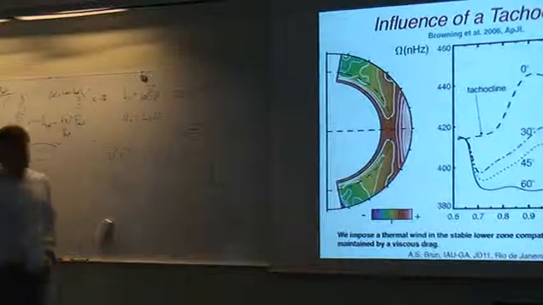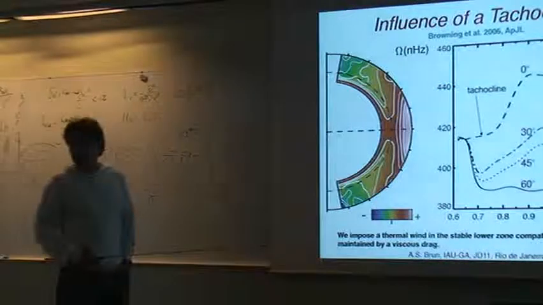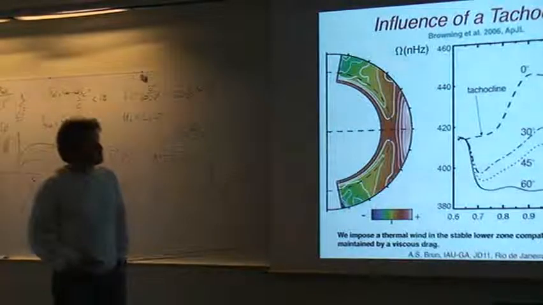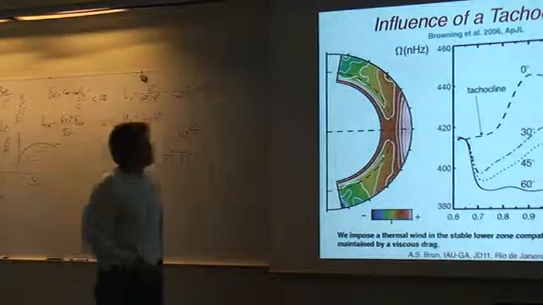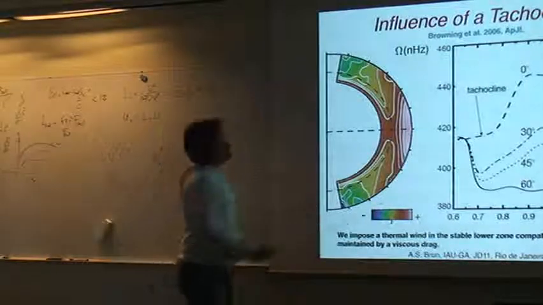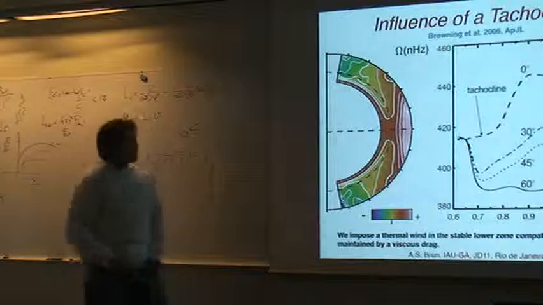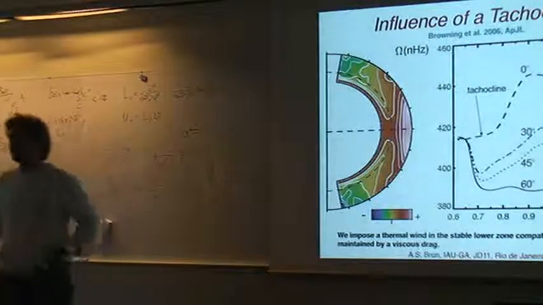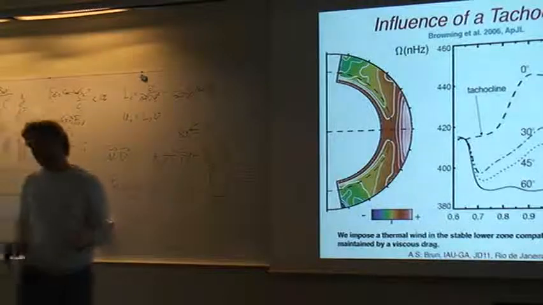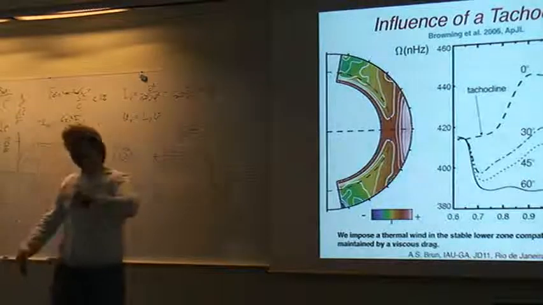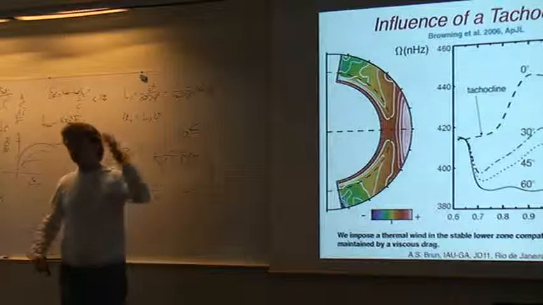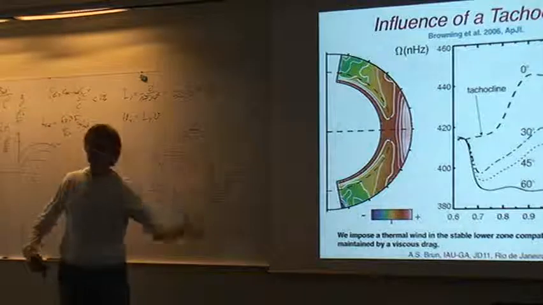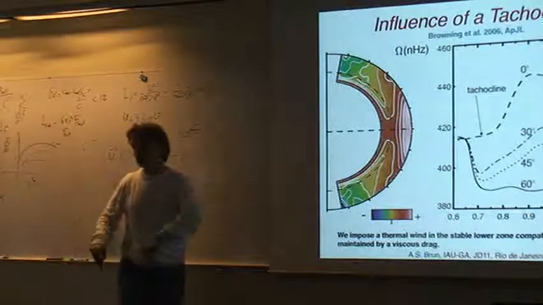We have done new features too. This is a new feature that you push, a constant differential rotation inside the convection zone. I'm not in a situation where I can discuss the detail of this model, because the detail changes a little bit with parameters, so it's more the overall sense that matters to me. Do I get prograde rotation? Do I get retrograde differential rotation? Do I get organization of magnetic field?